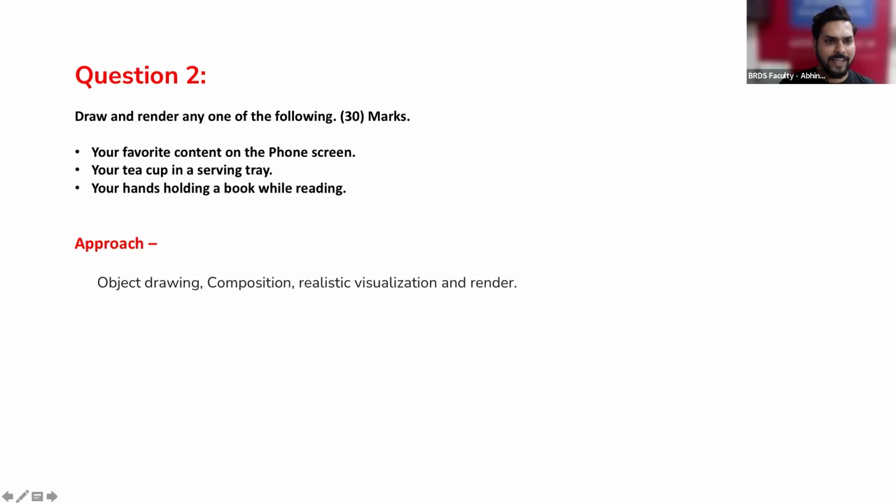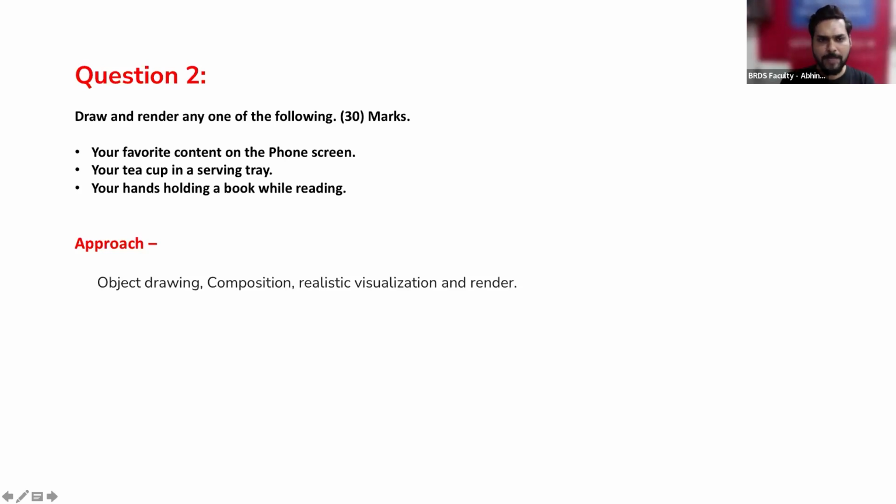Similarly, your teacup in a serving tray. It can be maybe a coffee table where the tray is kept. Then you might see the flower vase a bit. Maybe somebody's hand is approaching. Maybe on the tray there are biscuits or something else kept. Maybe alongside the flower vase there is also a short view of something like your books. So it becomes more like a composition.